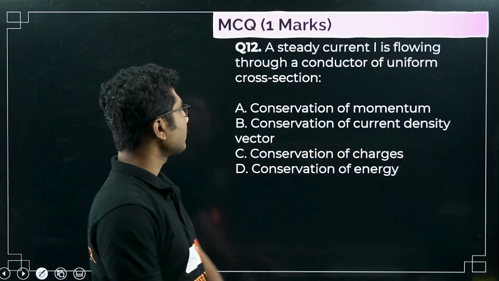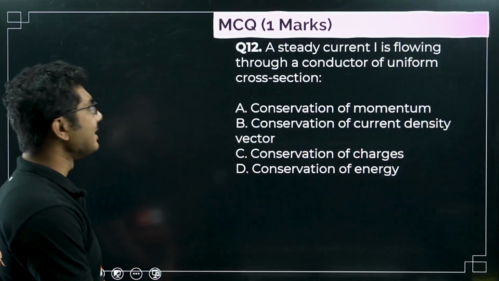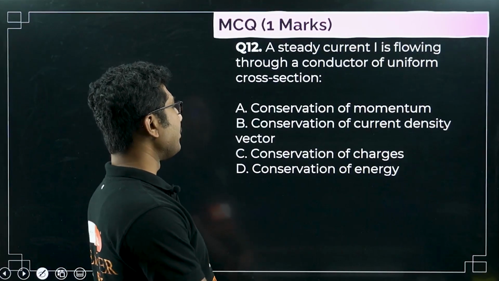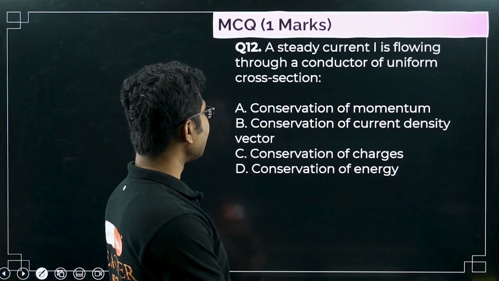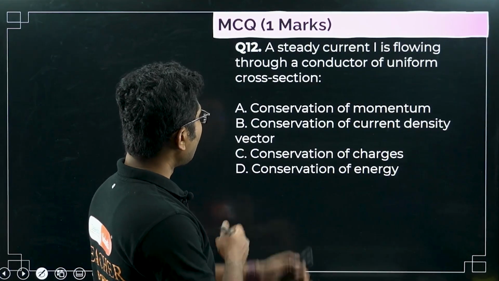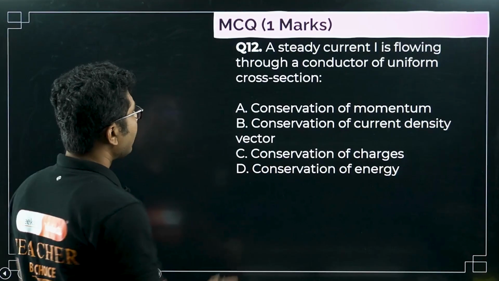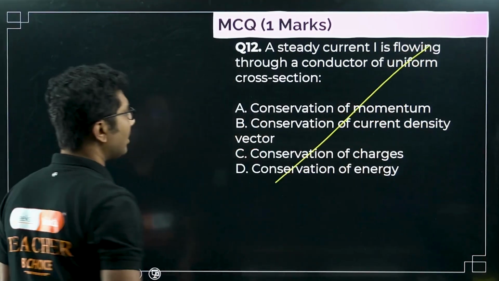Now, a steady current I is flowing through a conductor of uniform cross section. Conservation of momentum, conservation of current density vector. I think this question is incorrect. You can cross this. The question statement is not given.